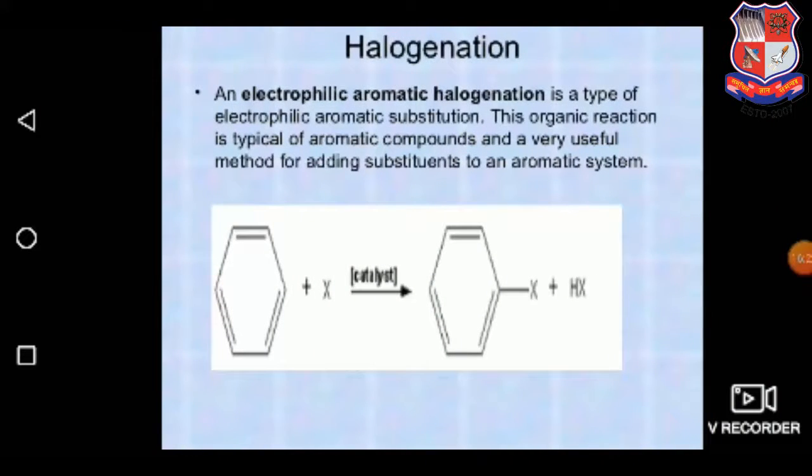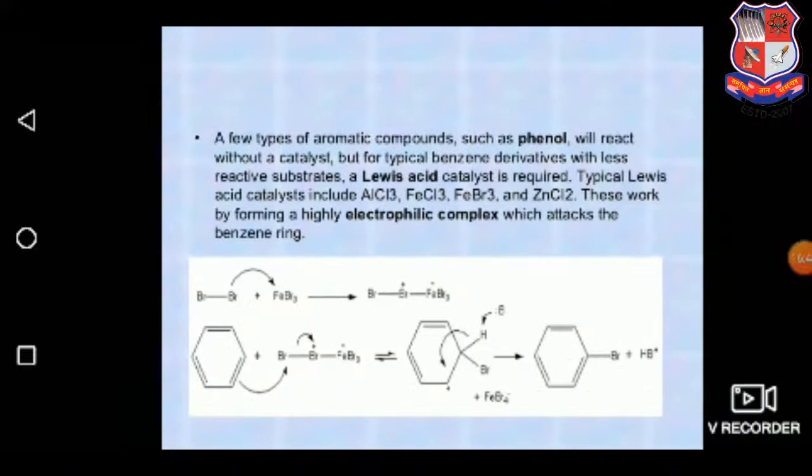Halogenation is generally the addition of a halogen to the benzene ring. It is called an electrophilic aromatic halogenation. This organic reaction is typical of aromatic compounds and a very useful method for adding substituents to the aromatic system. Here is the mechanism of how it will occur through the formation of different reactive species.